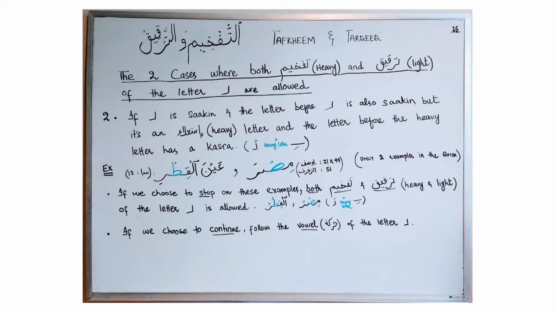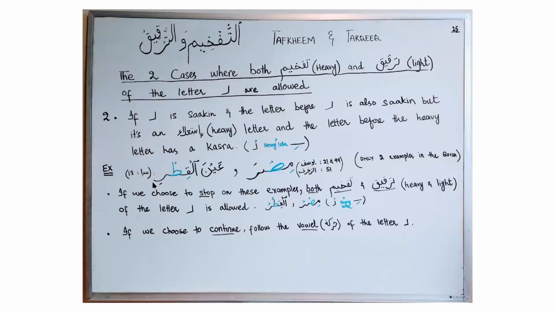The second case where you can recite letter ra with tafkheem and tarqiq, and both of them are allowed. In this case, if letter ra is sakin and the letter before letter ra is also sakin, but it is an isti'ala letter, it is from qussa dhaqtin kil, and the letter before that isti'ala letter has a kasra. We can see in these examples, and we can only apply this rule when we are choosing to stop. Because in case of continuation, we will follow the vowel or the haraka of the letter ra.